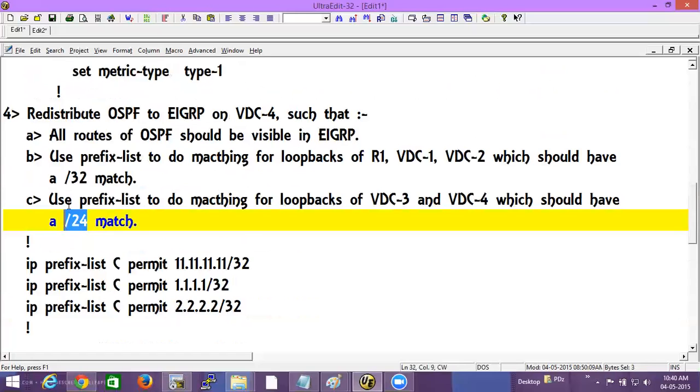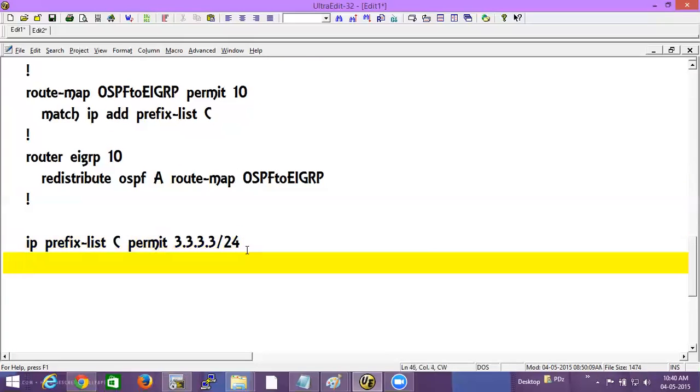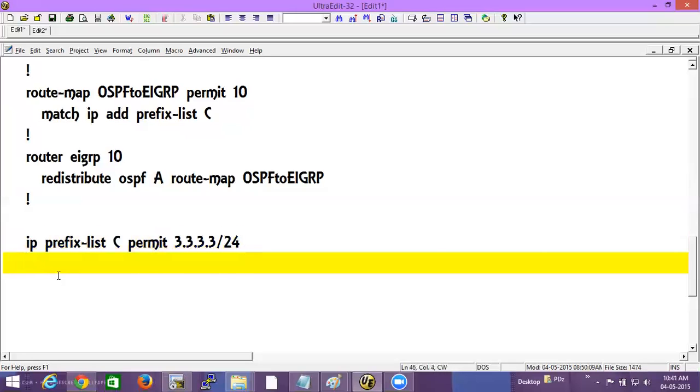Let us first see that, right? I'll do /24, okay, and I'll also do that for my loopback of 4, which is 4.4.4.4.